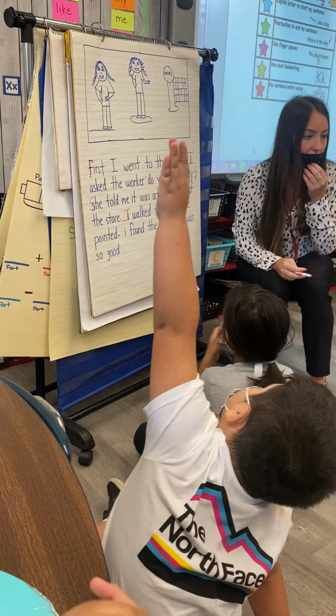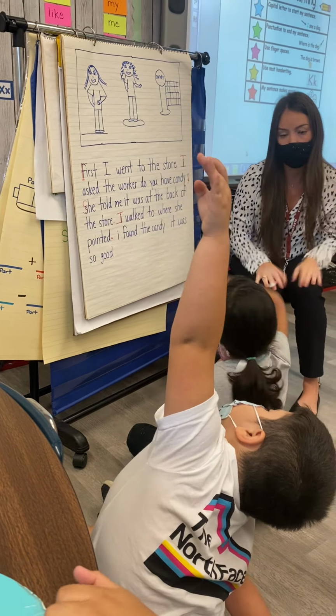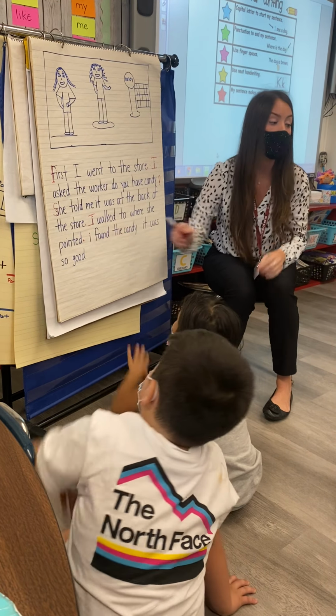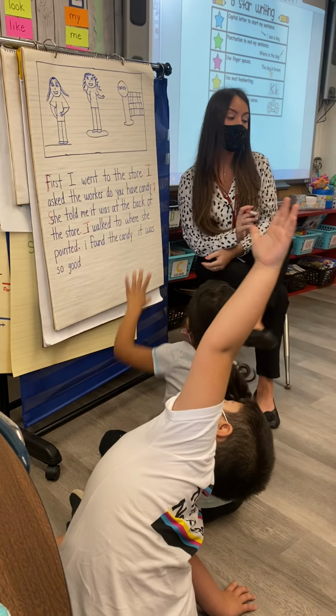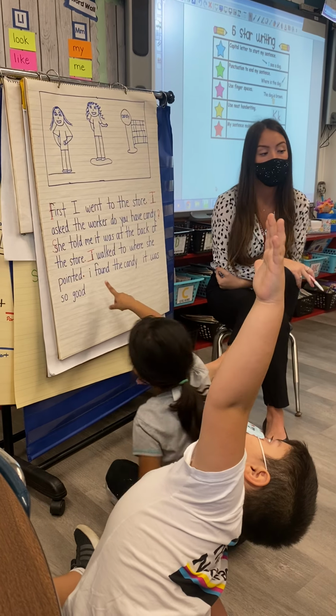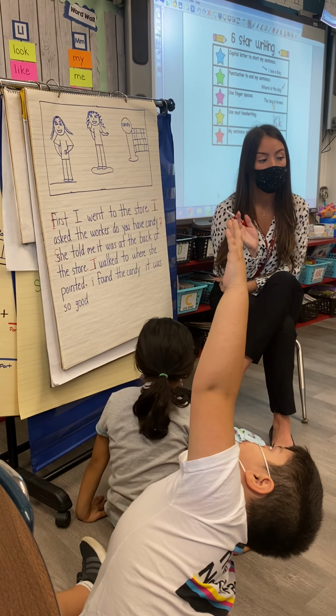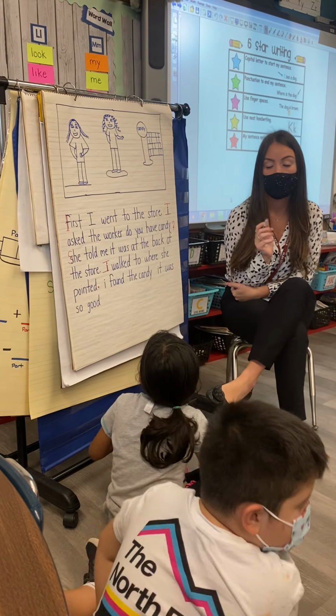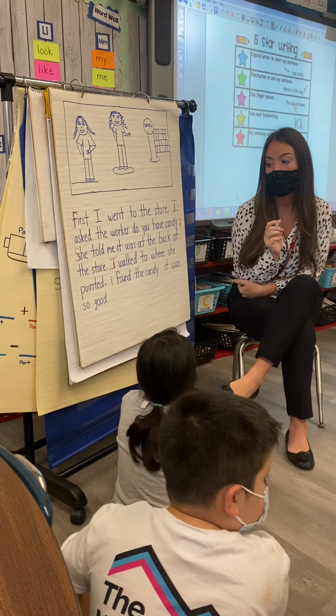What's wrong with this letter again? I know. Miss Rossi kept making a lot of errors this time. Adiel? Period. We put a period. So what comes after the period, to a lowercase letter? What does it need to be? We're not calling out. Danny? Uppercase. An uppercase letter. Good job, Danny. So we're going to start this next sentence.